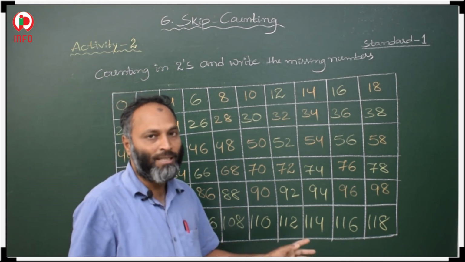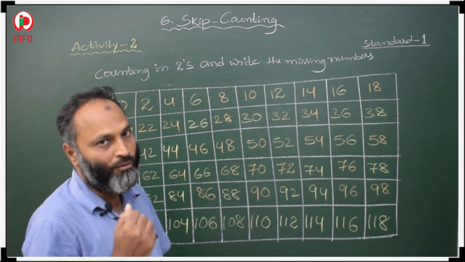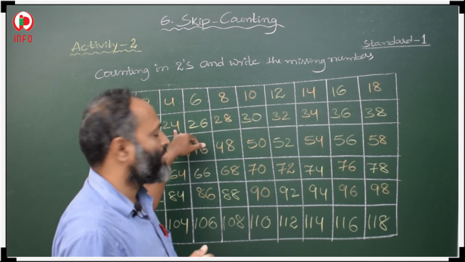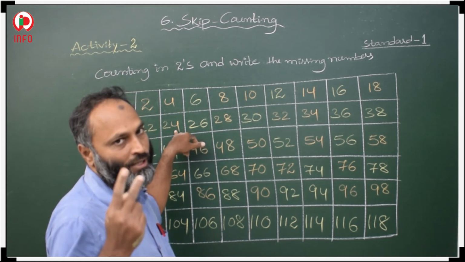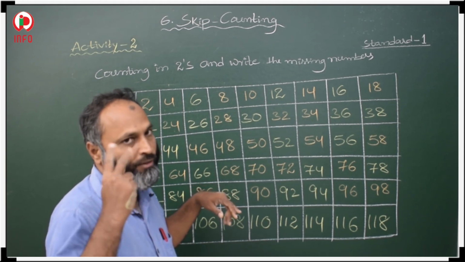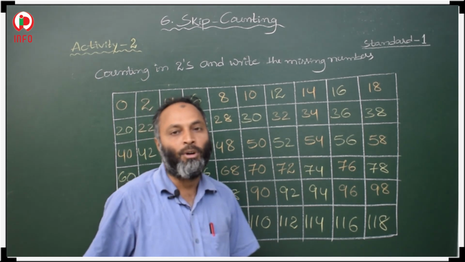Whatever box is missing, we have to check the number that is before it. Like if 24 is there, then the count is 25, 26. Don't count 24, start from 25, 25, 26. So like that you count and fill the empty boxes. Okay.